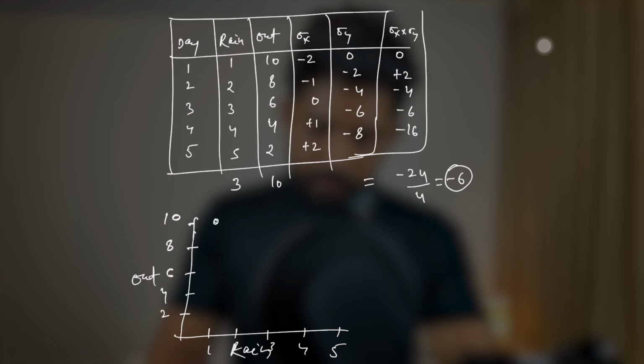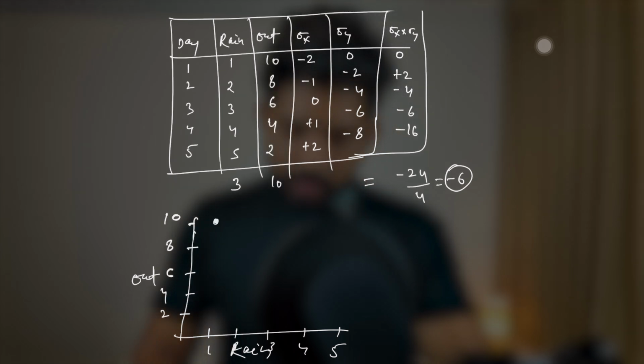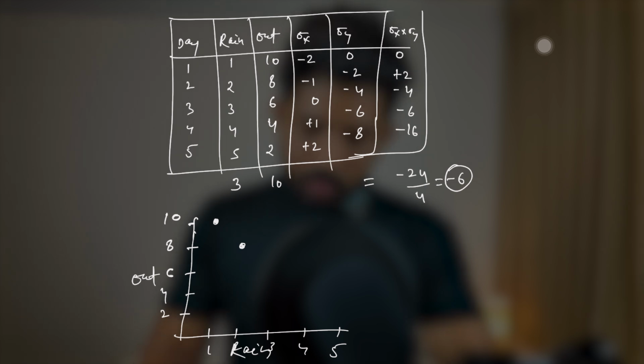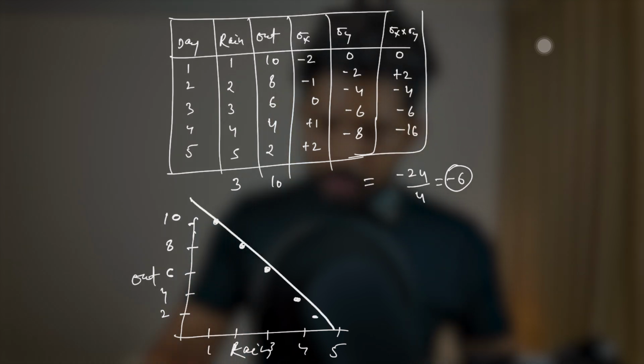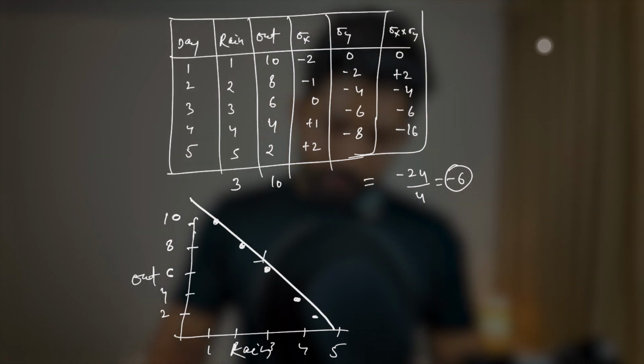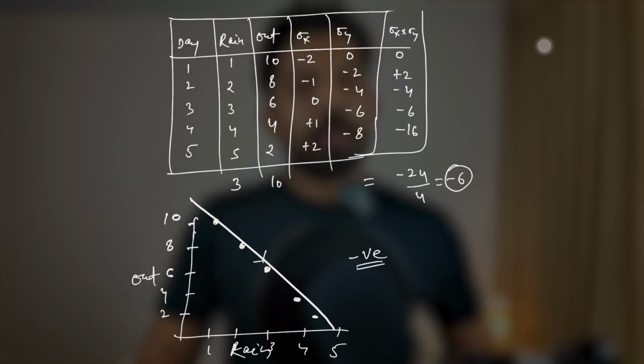It was here. When it was 2, it was 8, so it was here. When it was 3, then the outdoor activities were 6. Mean of rain was 4, it was also 4. And when mean was 5, it became 2, right? So you get the idea actually. And now you can see that it is decreasing, and that's why you can say it is negative covariance, right?